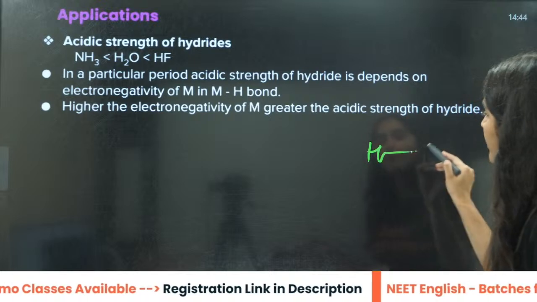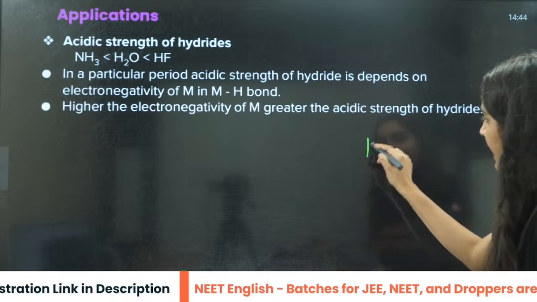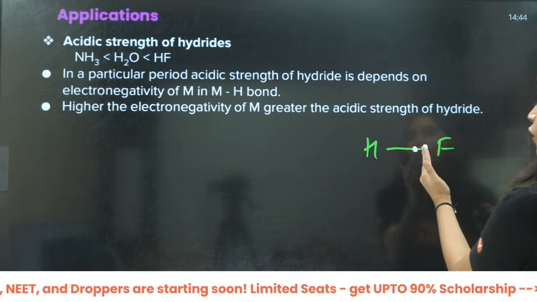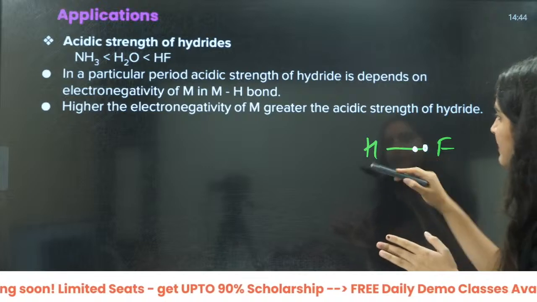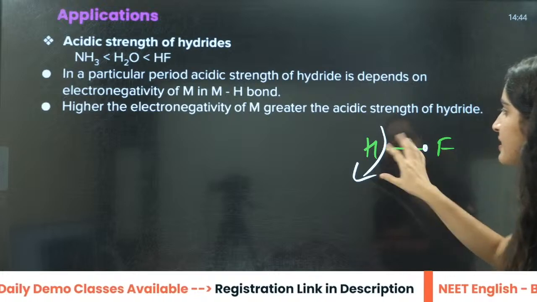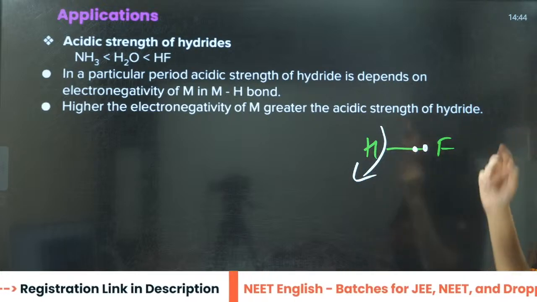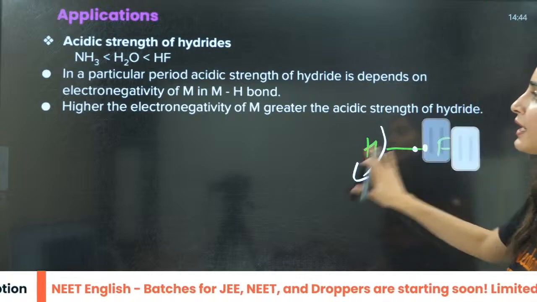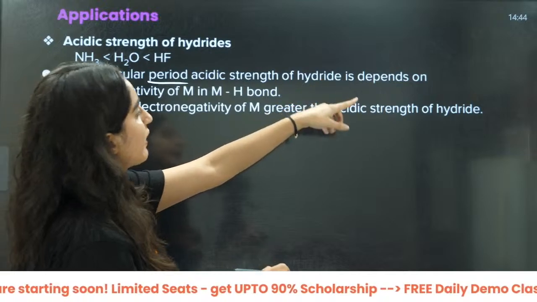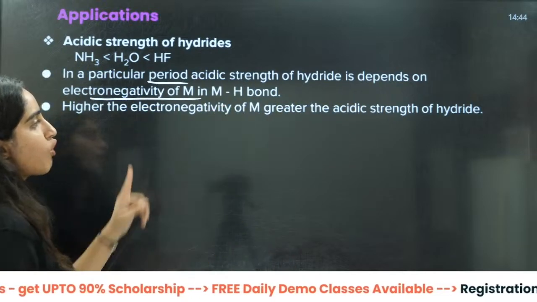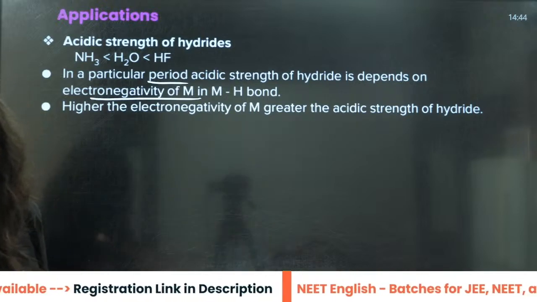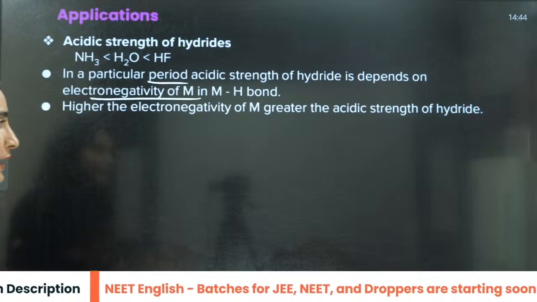For example, in HF, fluorine has a very high electronegativity, so the electron will already be more on the fluorine side. That is why it will easily give off H positive, because electrons are already present with the fluorine. So in a particular period, the acidic strength of hydride depends on the electronegativity of the M-H bond. Higher the electronegativity, greater the acidic strength.